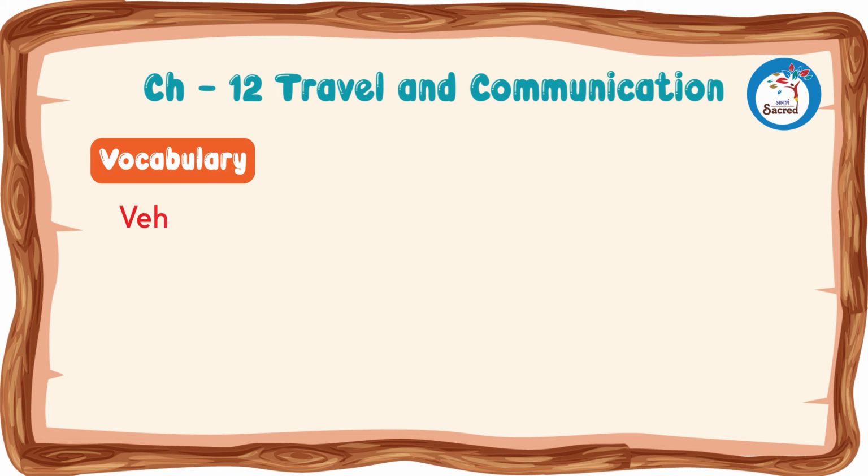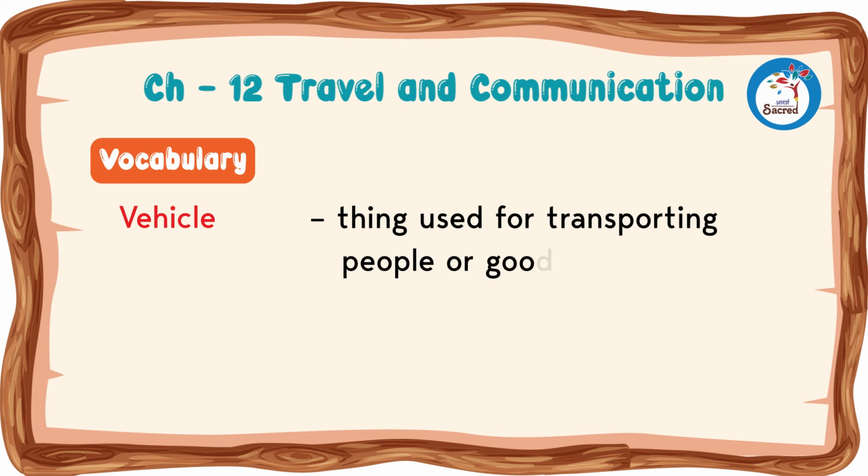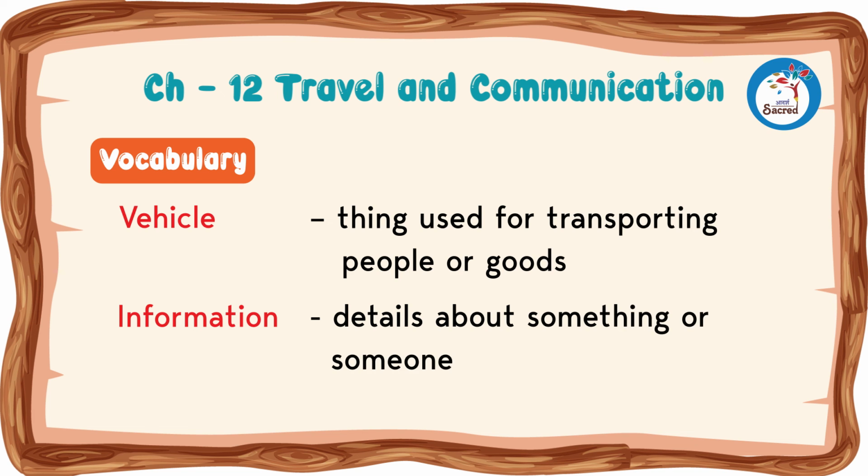Vocabulary. Vehicle: thing used for transporting people or goods. Information: details about something or someone.